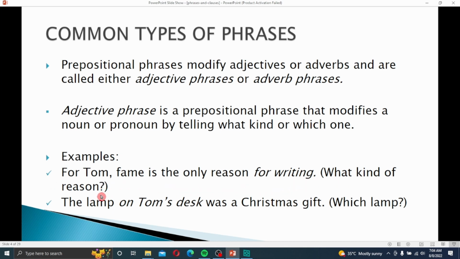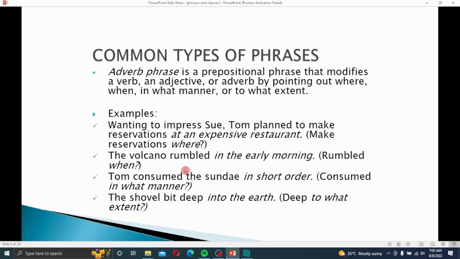What kind of reason? The lamp on Tom's desk was a Christmas gift. Which lamp? The lamp on Tom's desk. So it indicates a specific lamp. So these are adjective phrases.